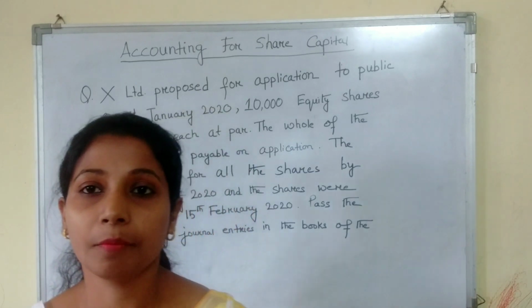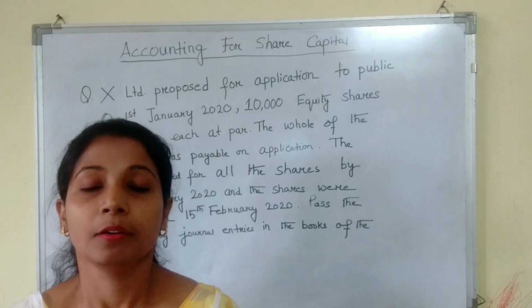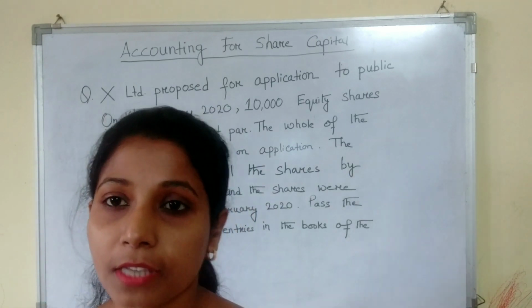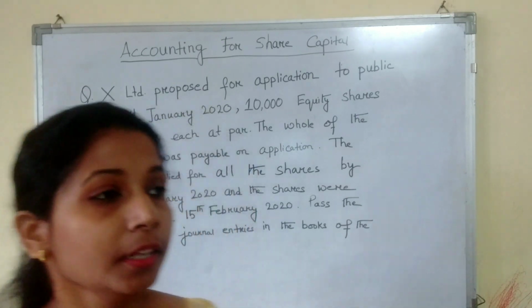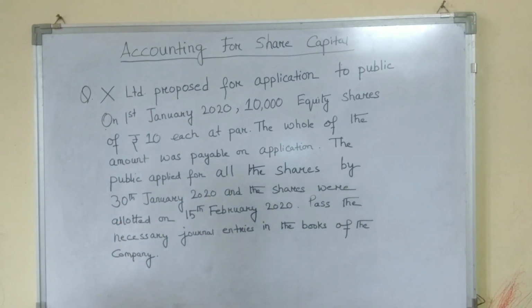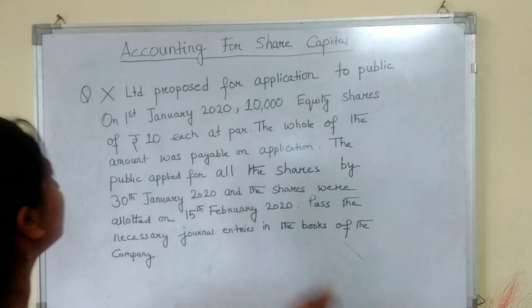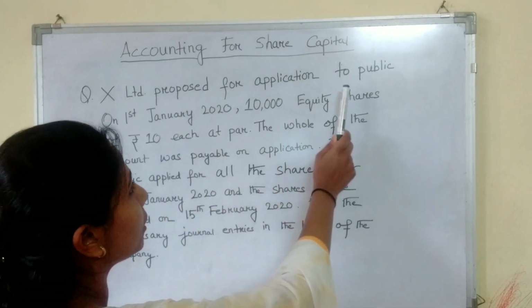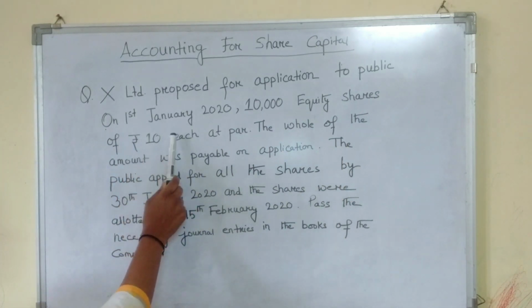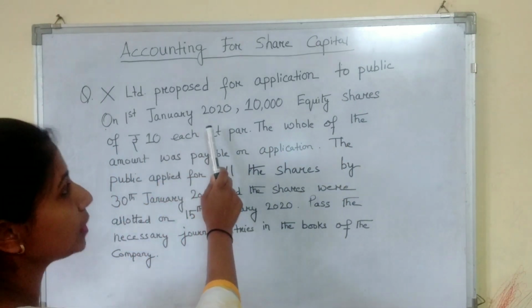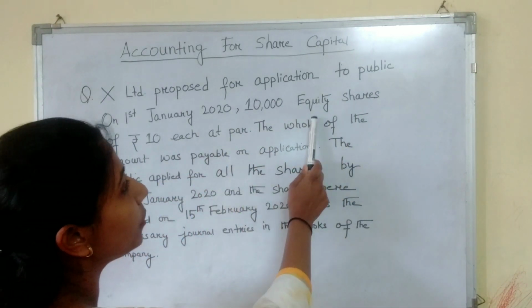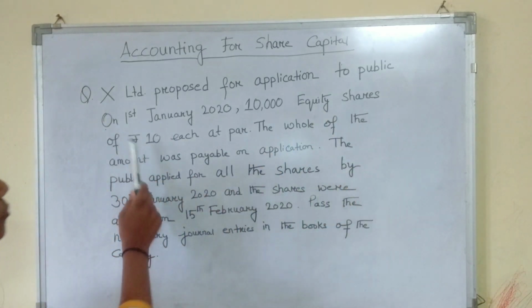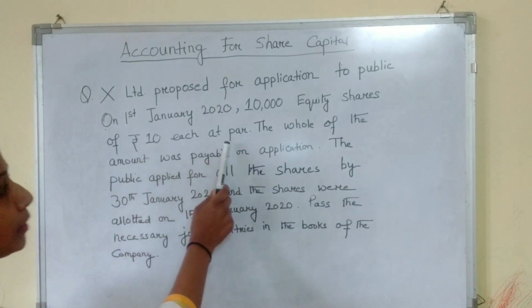That is, the amount is collected from the shareholders at a time on application. Let's see the sum. This is our question. X Limited invited applications from the public on 1st January 2020 for 10,000 equity shares of rupees 10 each at par.